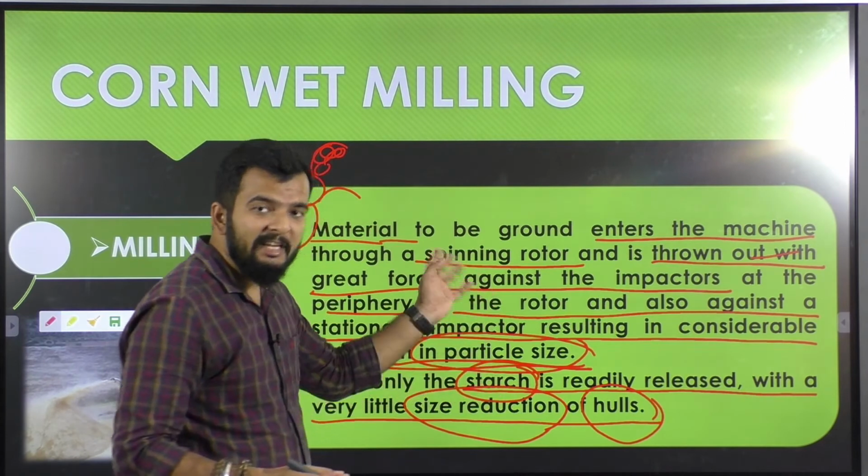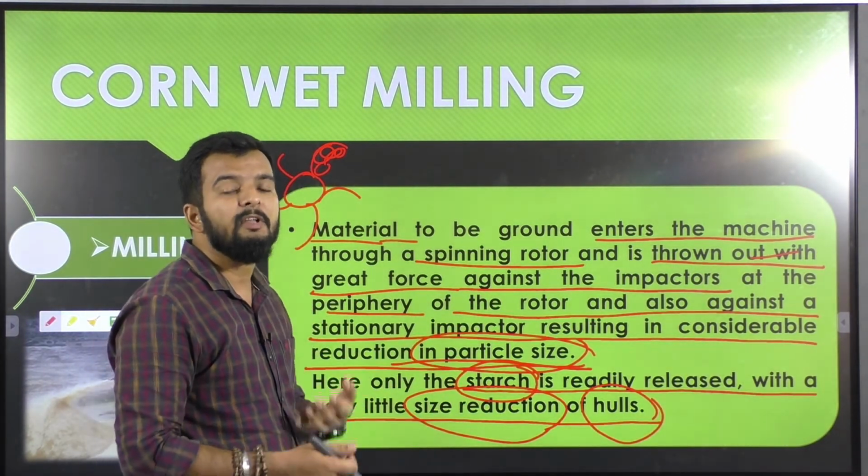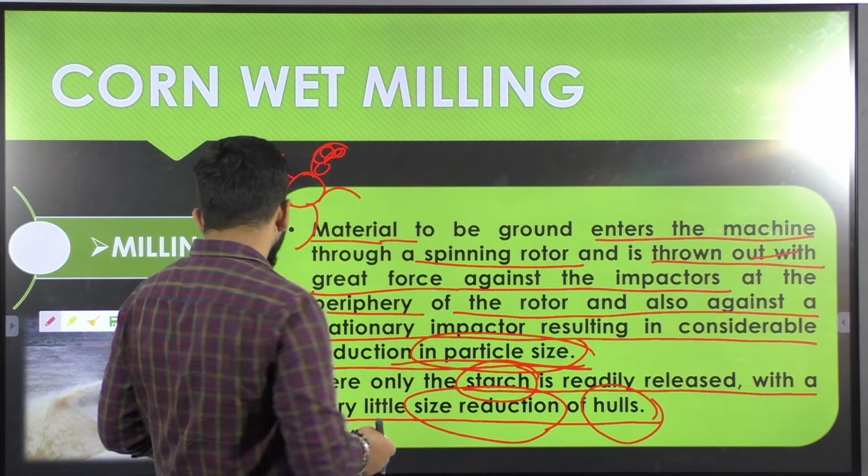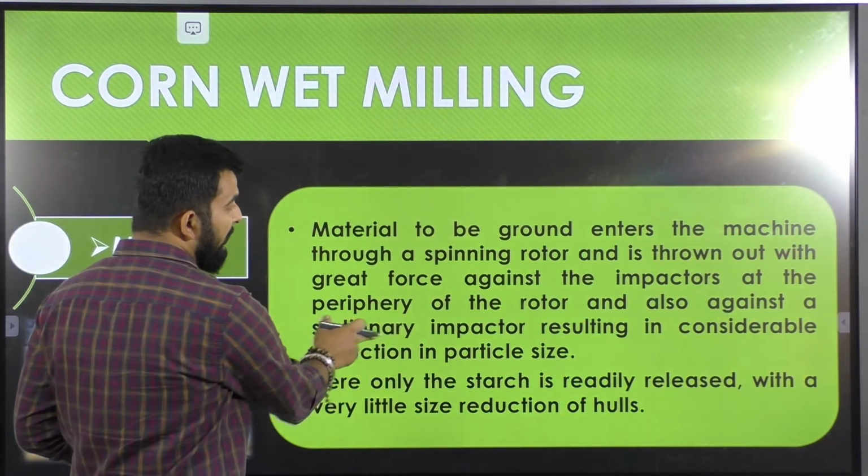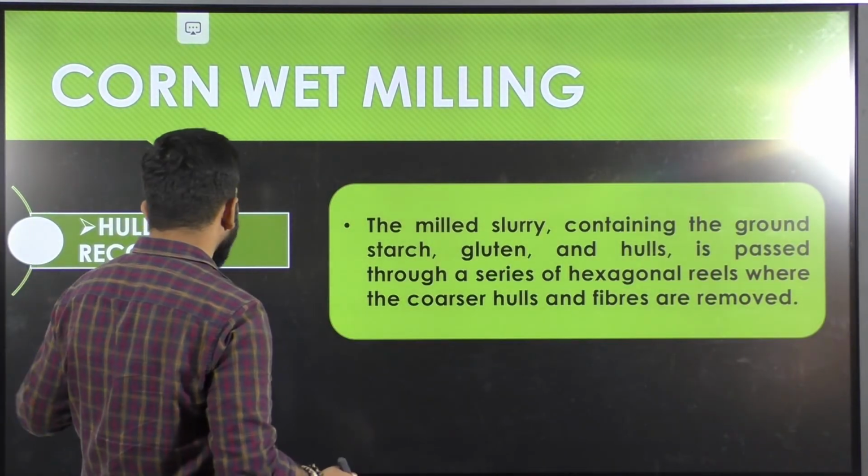So this starch can now be easily separated because it is present in the form of fine particles, and the hulls can be removed from this. Now the next step is your hull recovery.